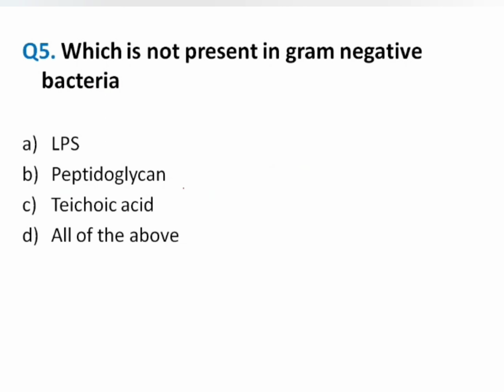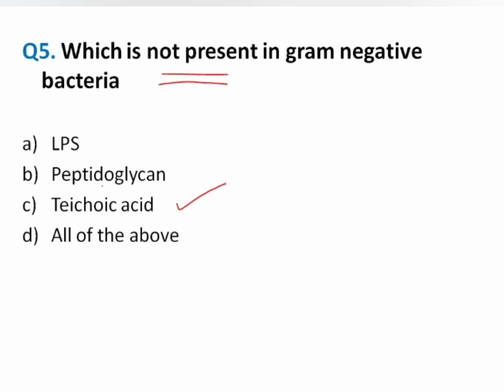Now the fifth MCQ: which is not present in Gram negative bacteria? Your options are lipopolysaccharides, peptidoglycan, teichoic acid, and all of the above. To this question your option is going to be teichoic acid. When we talk about lipopolysaccharides, yes, it is present, more so in Gram negative. So no, this is not the answer, because it is present in Gram negative.